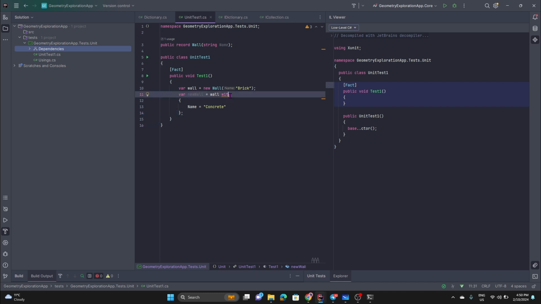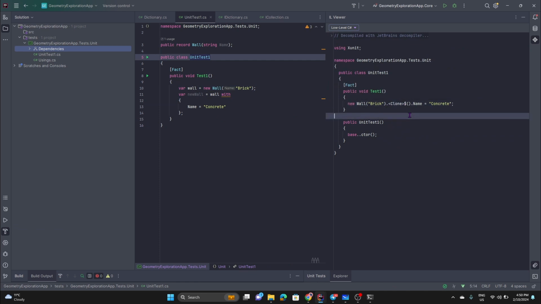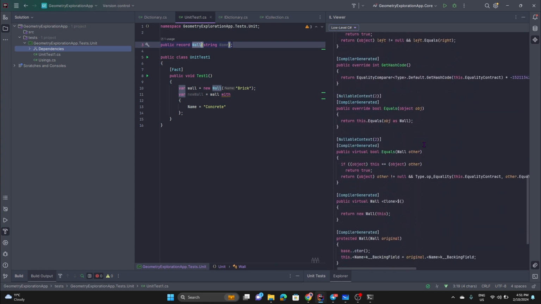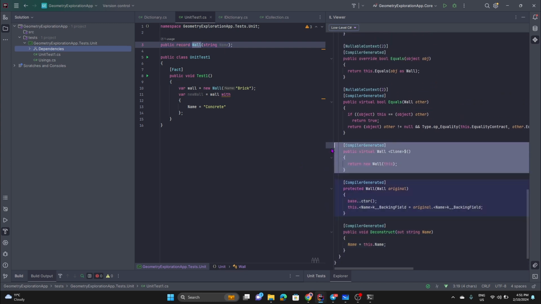As you can see, it returns the wall that it wants from me. It tells me to use a new expression. Yeah, practically you can create the same one, but I just want to show you how it can be done using this approach. So it just goes with clone. This is the method that a record has behind the scenes. If you look for this, probably you'll find a method called clone, where it regenerates this wall. So it creates a new instance each time when you change this.